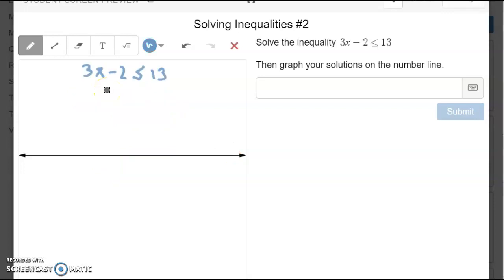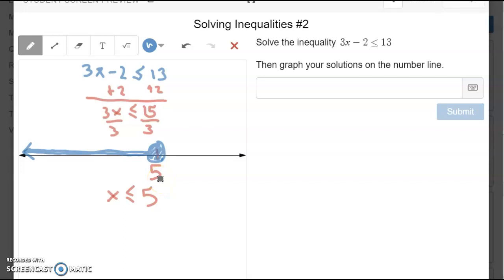3x minus 2 is less than or equal to 13. How do I do this? Well, if it was equal to 13, we would get rid of this negative 2 first, right? By adding 2 to both sides. And that leaves us with 3x is less than or equal to 13 plus 2, which is 15. And then from here, we would divide both sides by 3. And that leaves us with x is less than or equal to 5. And that's what we graph.